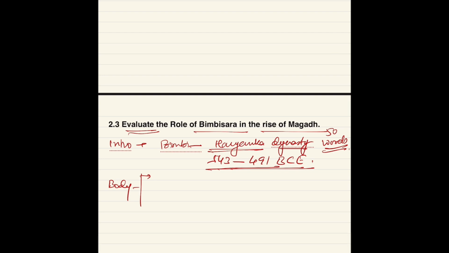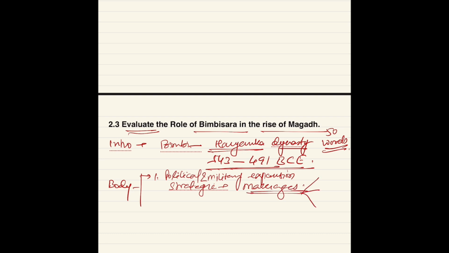What he did, we can mention in some points. The first point is his political and military expansion. Here he used strategic methods like marriages. He married 3 princesses.